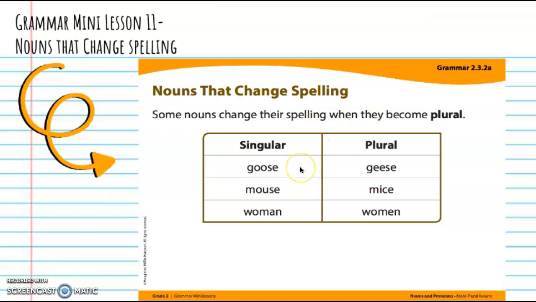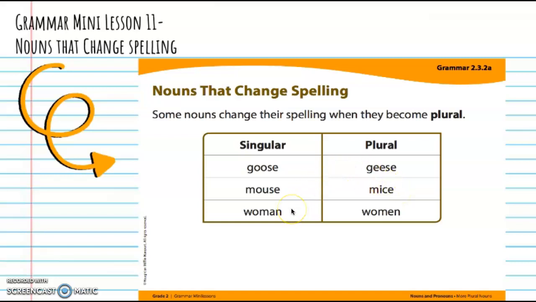The first example we have is the word goose. That is the singular form. When we look at the plural form, it becomes geese. The next example we have is the word mouse. To make it plural, it becomes mice.